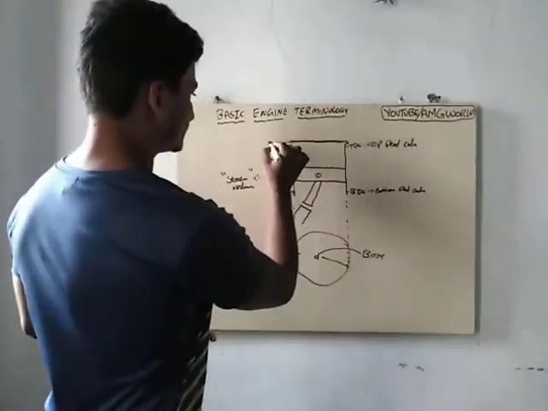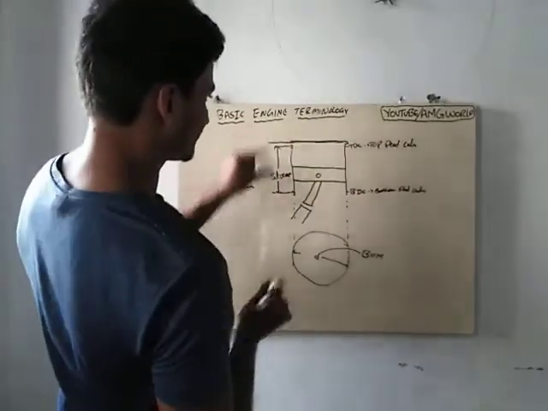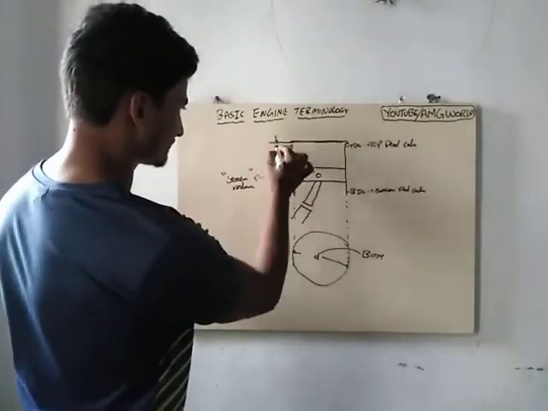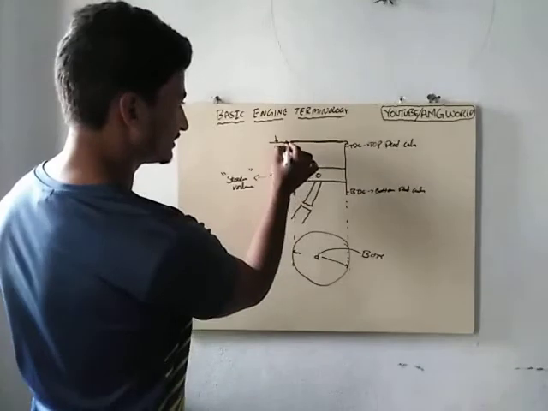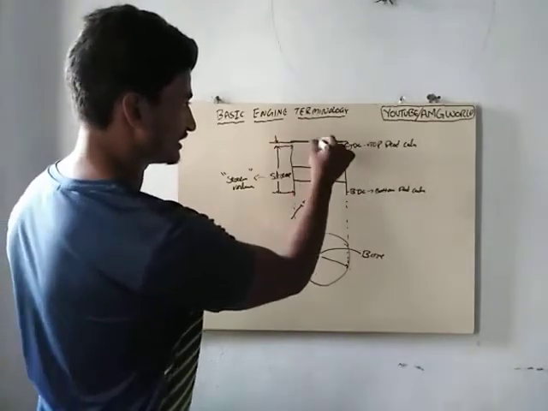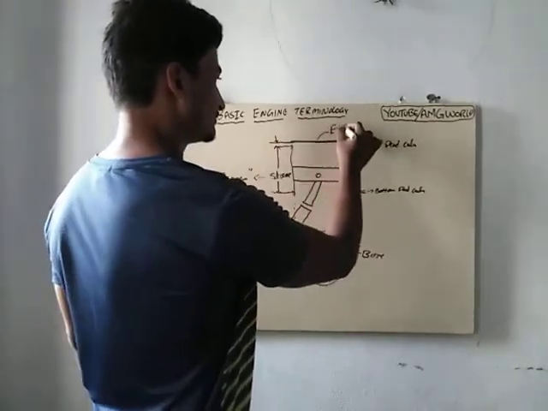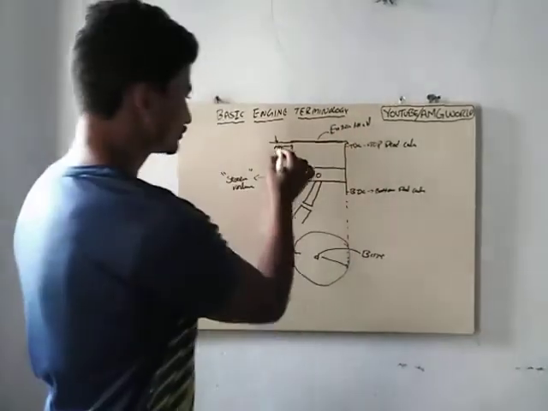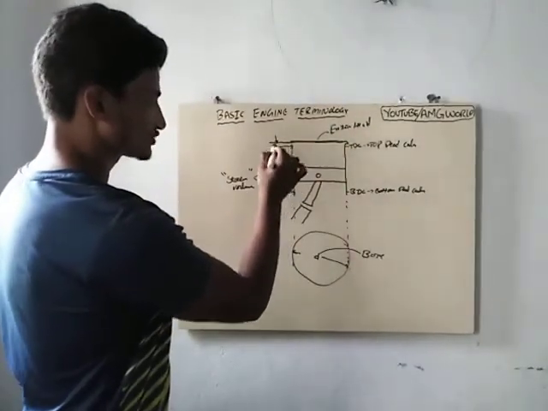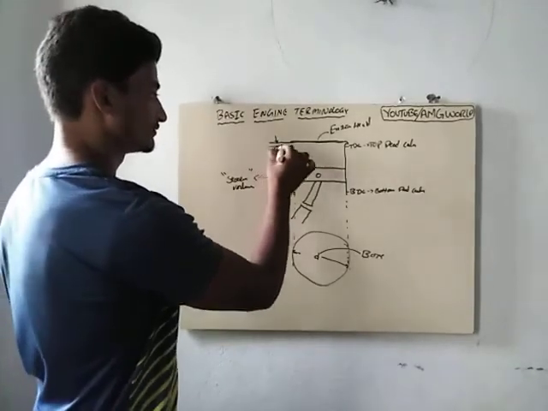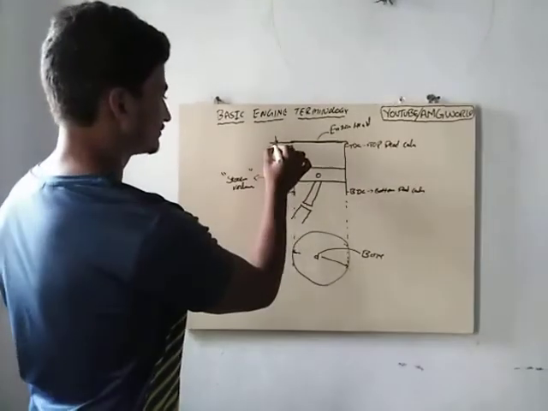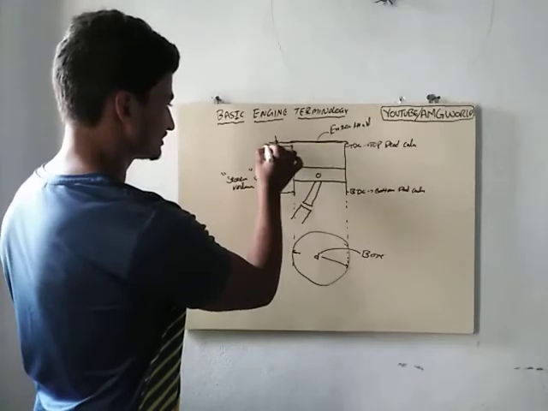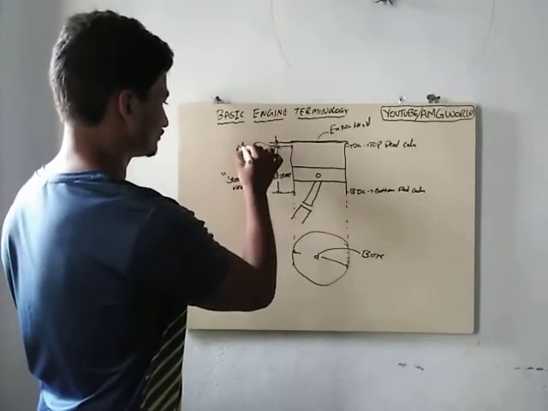Here comes another thing. There is a gap here. Look at the space between this top dead center and the just bottom portion of the engine head. This one is the engine head, right? So this is the gap. Actually, this gap is provided in every engine. So this gap is called clearance volume.